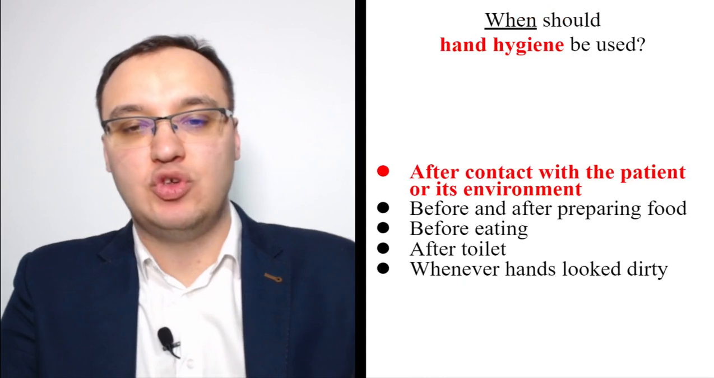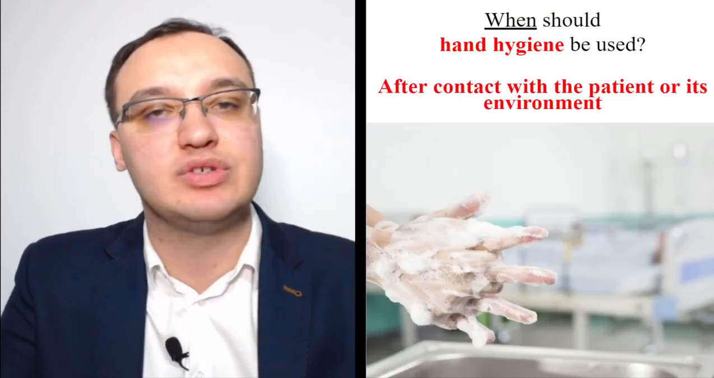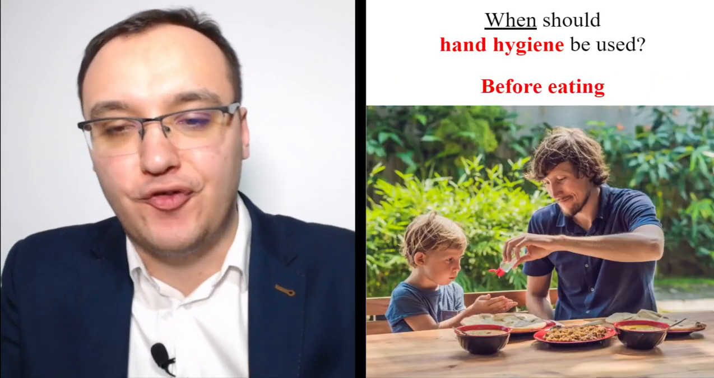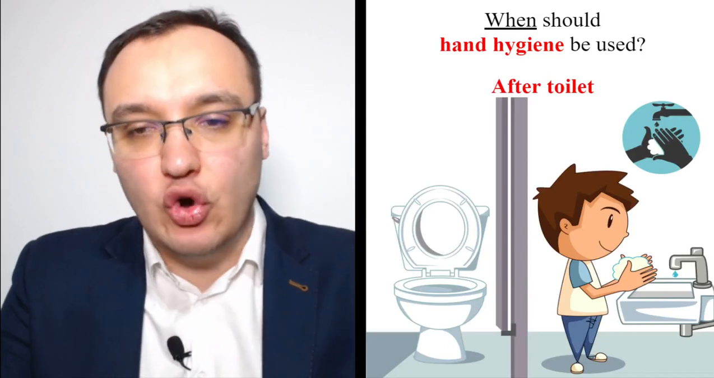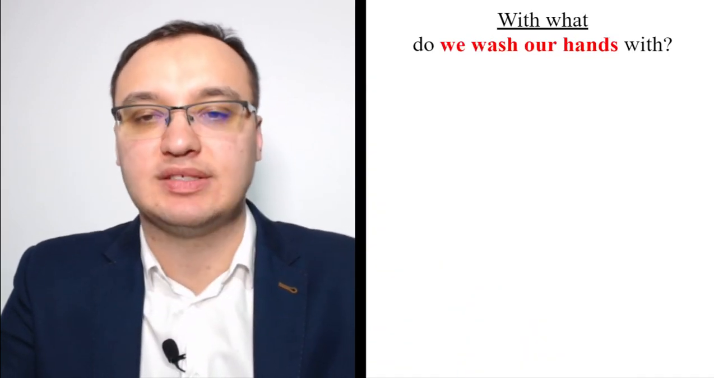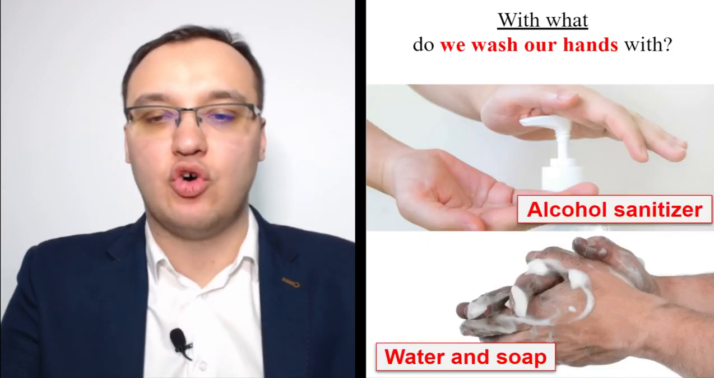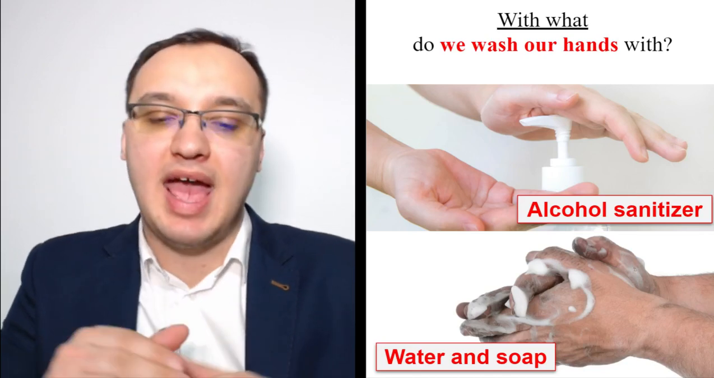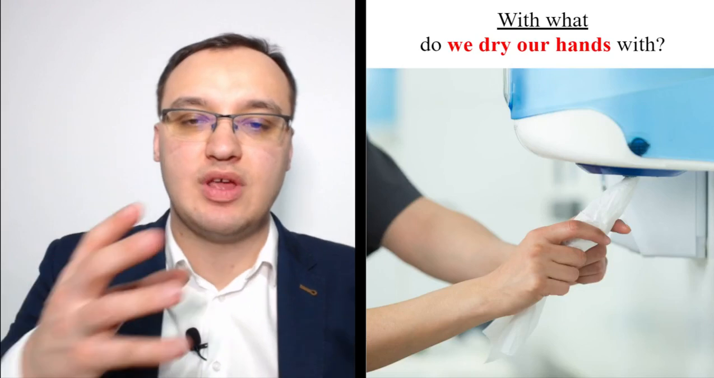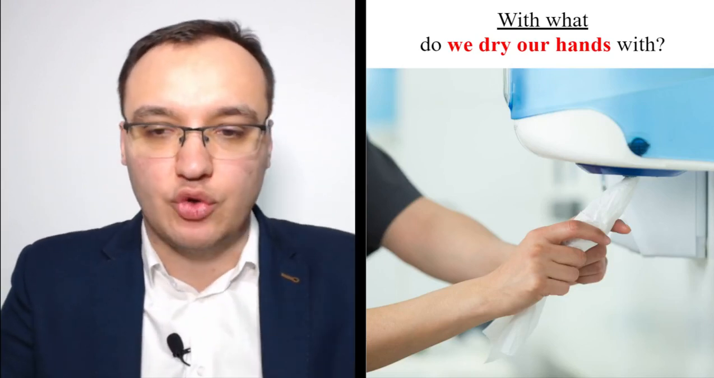Hand hygiene should be done after contact with the patient, before contact with the patient, or anything around the material of the patient. Before and after preparing any food, before eating, after the toilet, and whenever hands look dirty, please wash your hands. And we wash our hands with alcohol or with water and soap. Alcohol if they're clean, and if it's dirty hands, then water and soap. We dry our hands with dry paper towels, and then we remove them in a container.